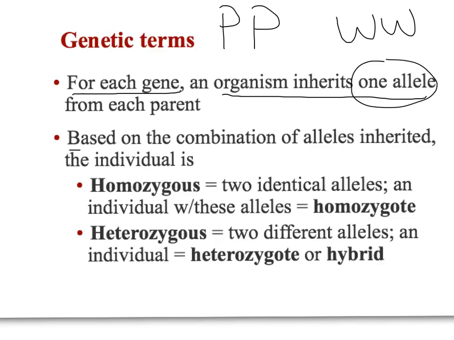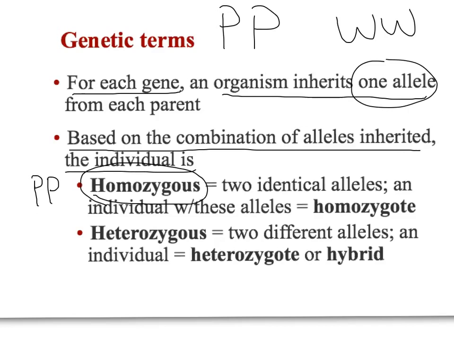So depending on what combination of alleles you inherited, there are different vocabulary words that we can use to describe different individuals. If you have two of the same alleles, so if you were a true breeding plant that had two purple alleles, we would use the word homozygous to describe you. That means you have two identical alleles, and we could call that individual a homozygote. That's the noun. If you had two different alleles, say a plant had one copy of the purple allele and one copy of the white allele, we would call that individual heterozygous, or we call them a heterozygote or a hybrid.